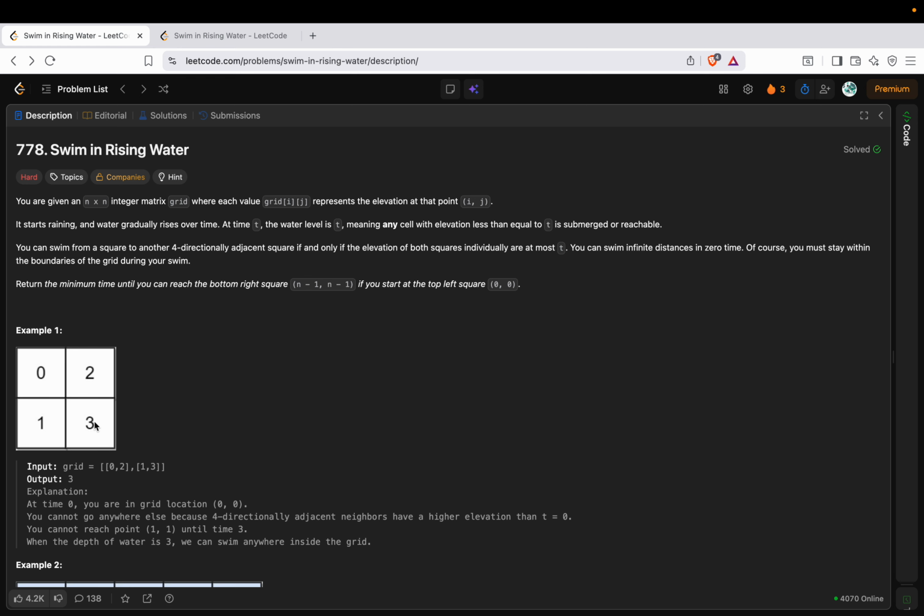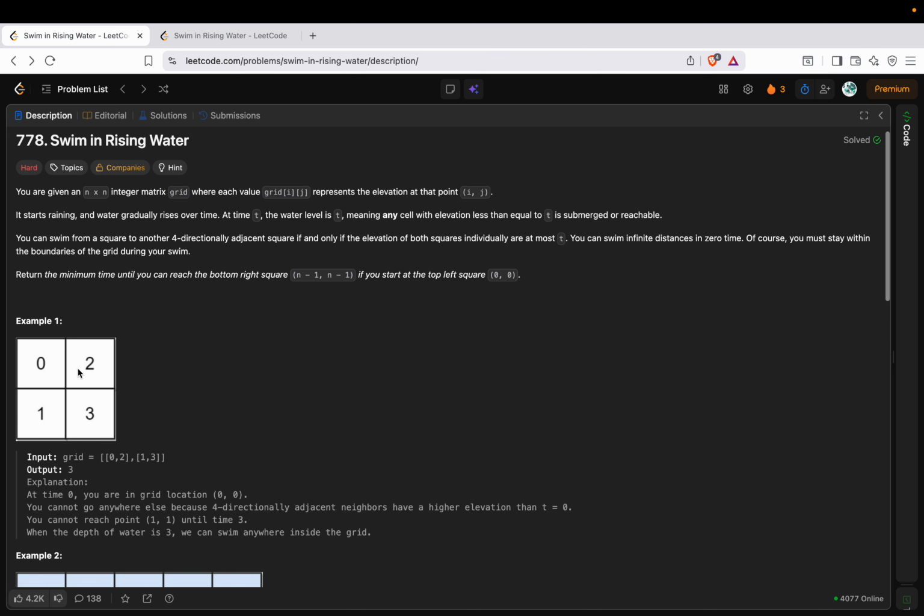At any given time t, all the cells whose elevation is less than or equal to the time t will be submerged. There is a continuous rainfall happening, so all the cells which are less than or equal to time t will be submerged till that point of time. Let's say time t is equal to 1. Till time t equal to 1 there is continuous rainfall, and this cell with 0 and this cell will both be submerged. If we wait till time t equal to 2, all these three cells will be submerged. If we wait till time t equal to 3, then all the cells will be submerged.